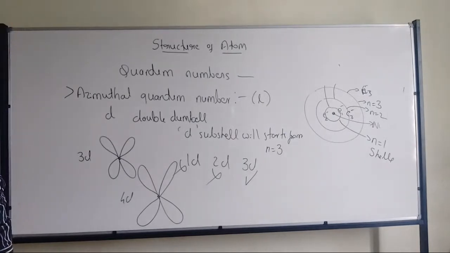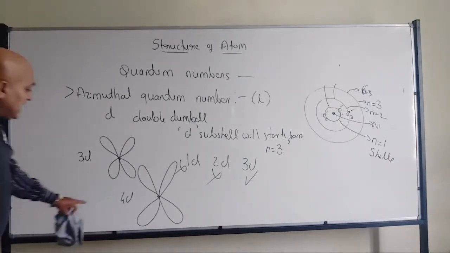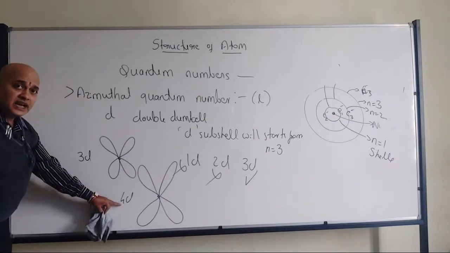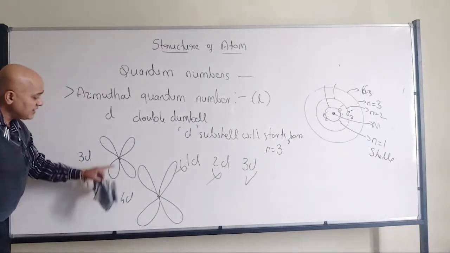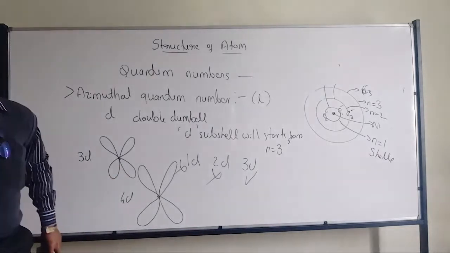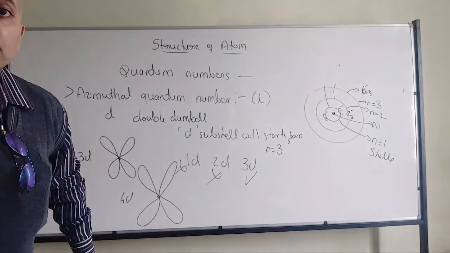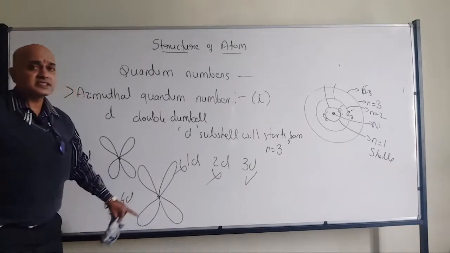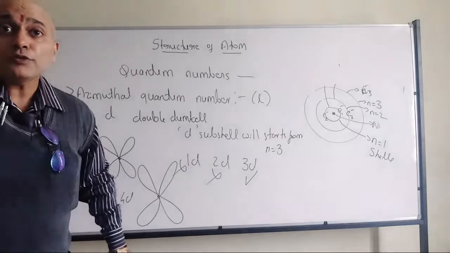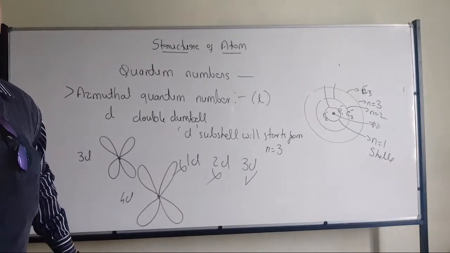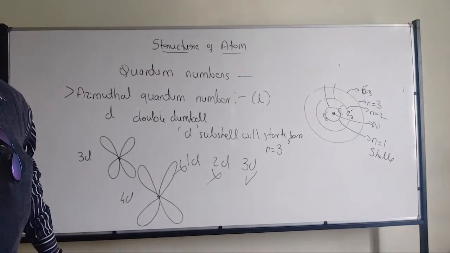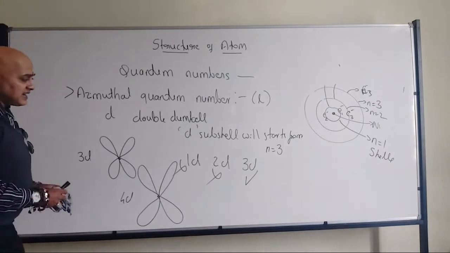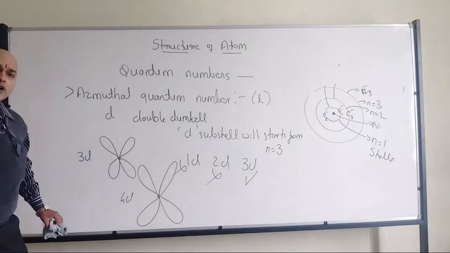Once again, n value is going to decide. 3 and 4, they are the n value. They are going to decide size of the D subshell, which is having double dumbbell shape. Here also it is double dumbbell shape. Shape is not going to get changed. It will remain same, but only thing here is the size is going to increase. All of you have understood?